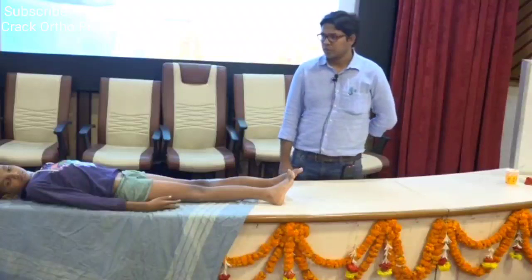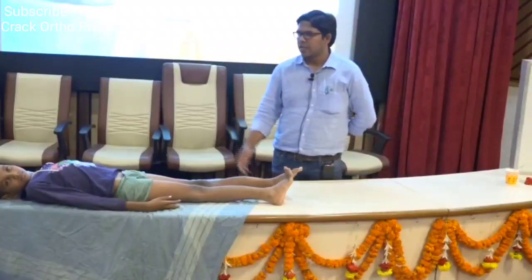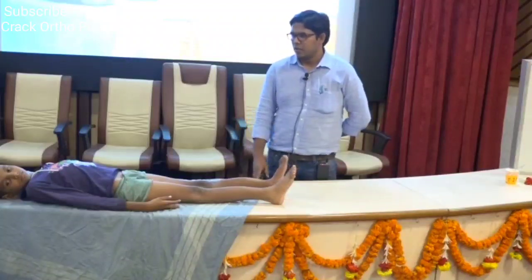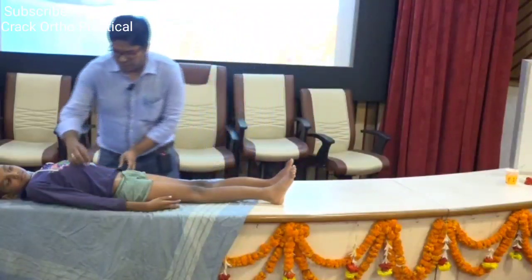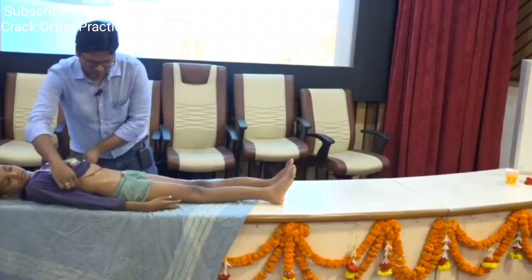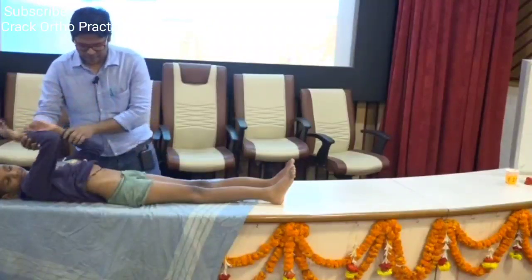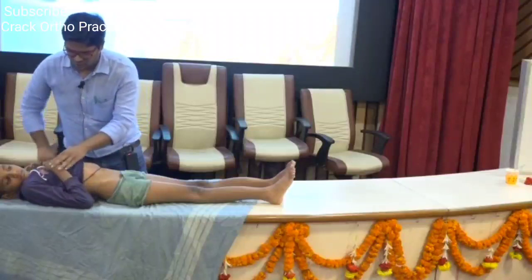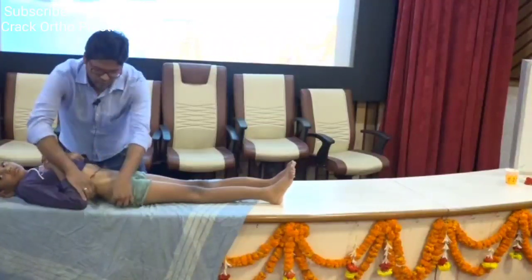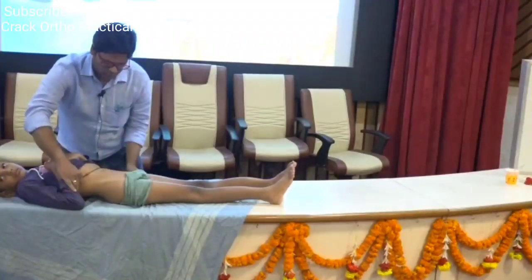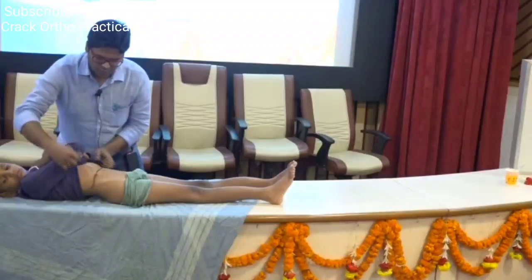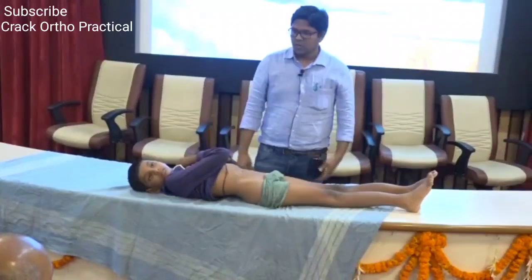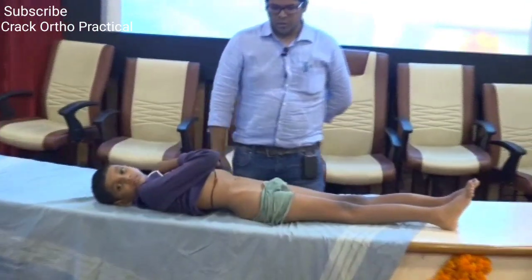Hip is all right? Yes, sir. Actually, exaggerated lumbar lordosis is there. So show how. Raise your hands up, cross them on the chest. Show us the lumbar lordosis, do it like this, you see how it is shown. So what is the reason for this exaggerated lumbar lordosis in this case, for example?